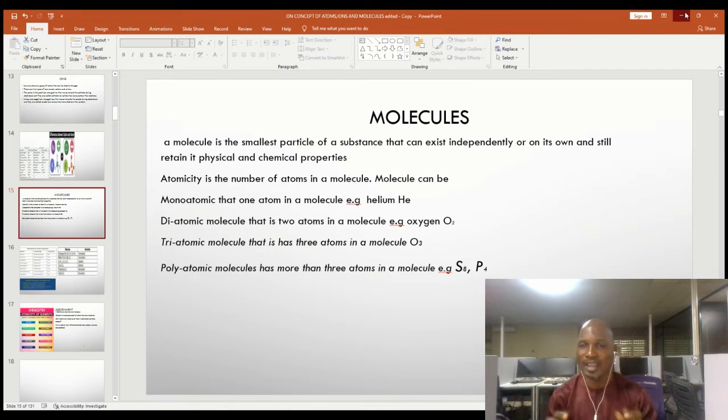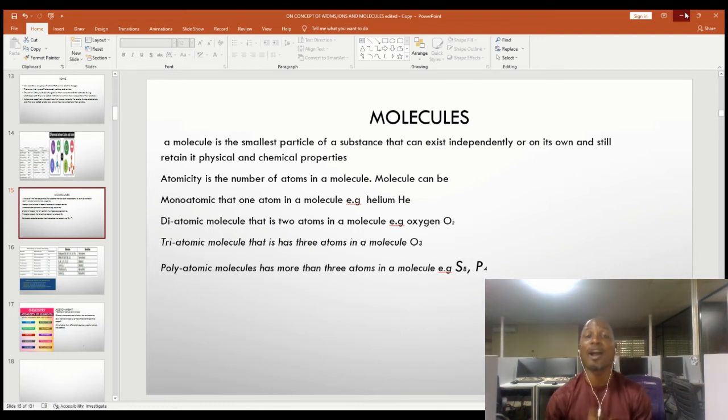Very important, can exist independently. Another name for independently is that it can exist on its own and still retain its physical and chemical properties. So a molecule is the smallest particle of an element that can exist independently, or on its own, and still retain its physical and chemical properties.